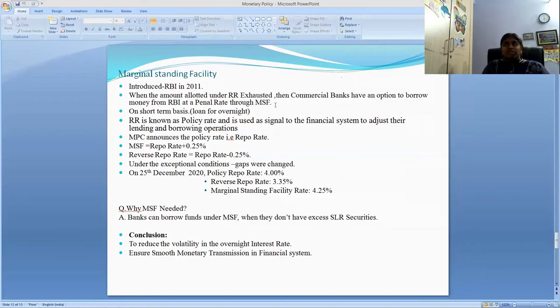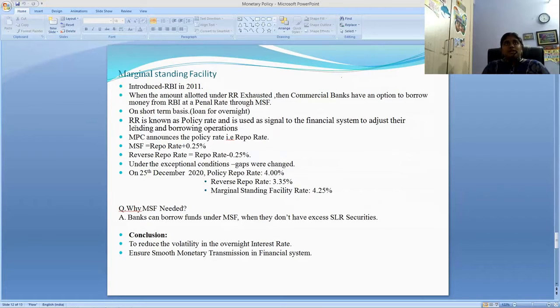Even though the amount allotted under the repo rate is exhausted, commercial banks have an option to borrow money from the RBI by using this marginal standing facility. Friends, this is a penal rate, I'll explain you. This marginal standing facility is a loan for overnight, friends.